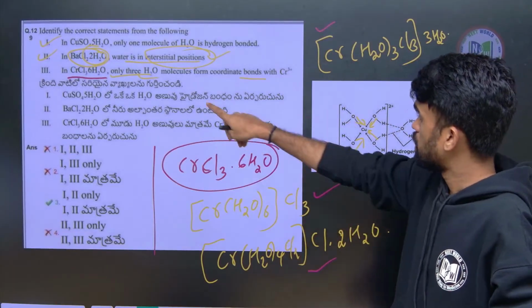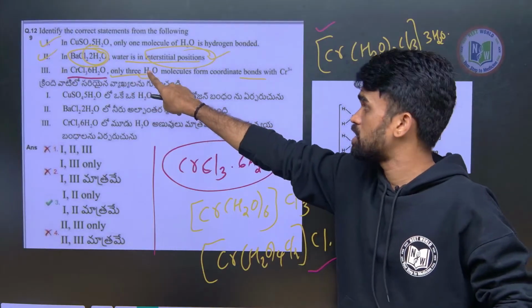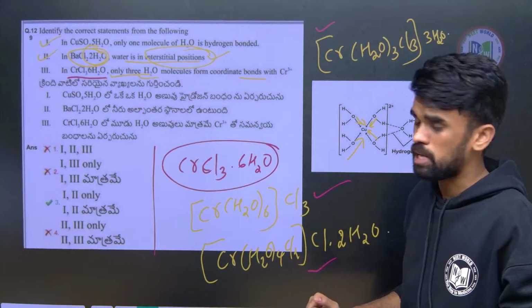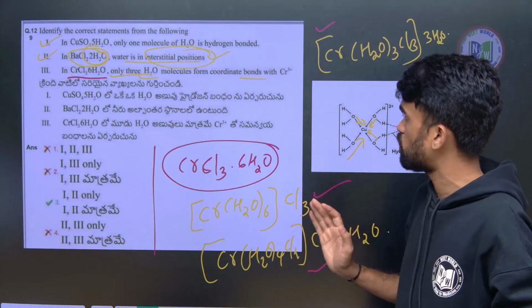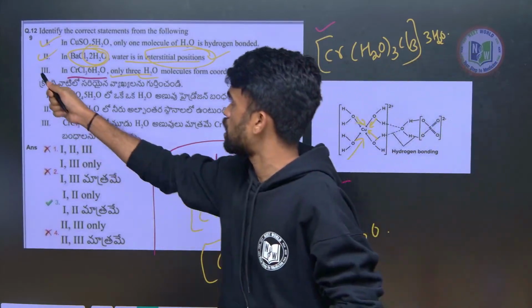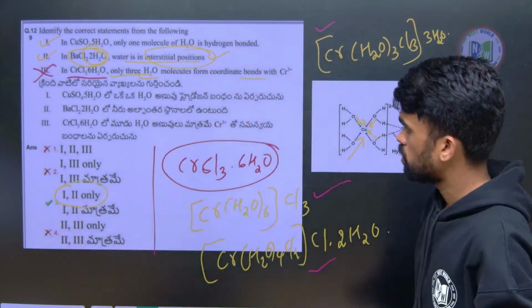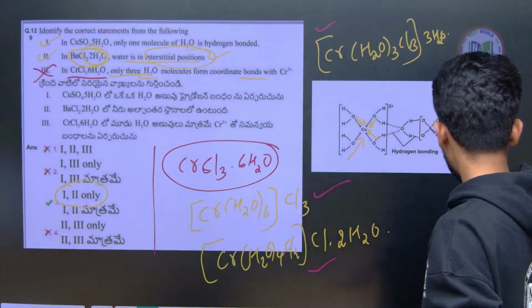So, it means the third statement is only partially correct. We have other ways to arrange also. The same molecular formula can be written in this format also. So, the third statement is not correct here. So, 1 and 2 are the only correct ones. So, this is the correct option. Okay. Next,